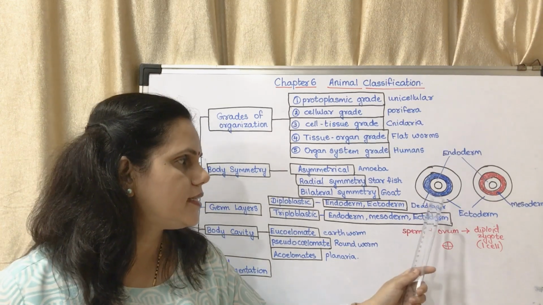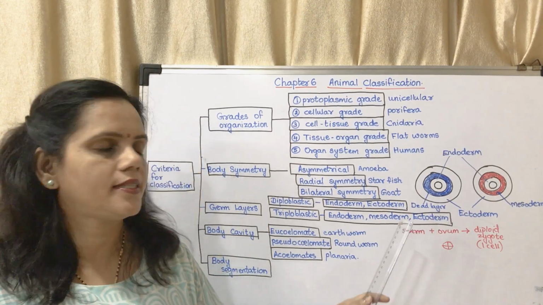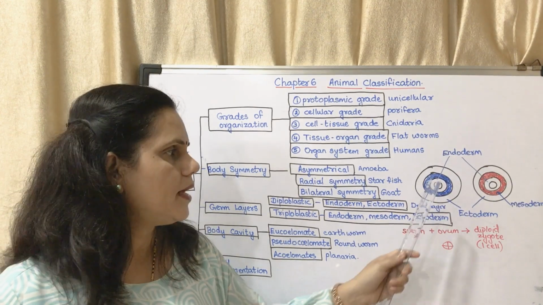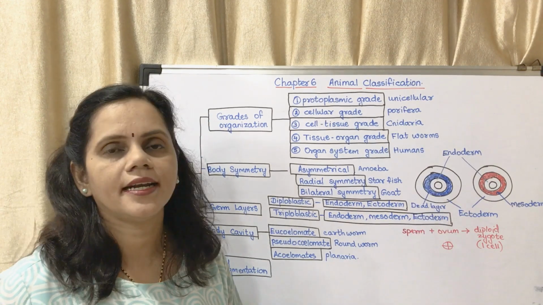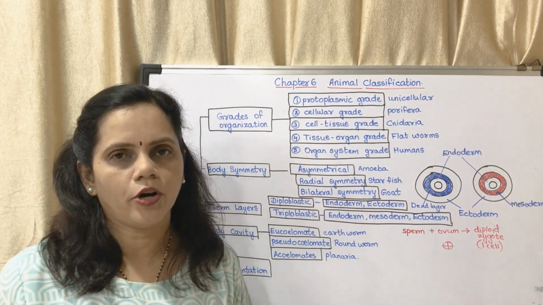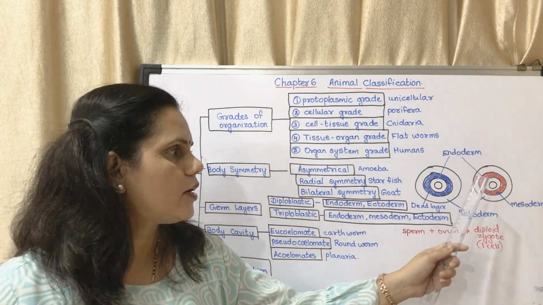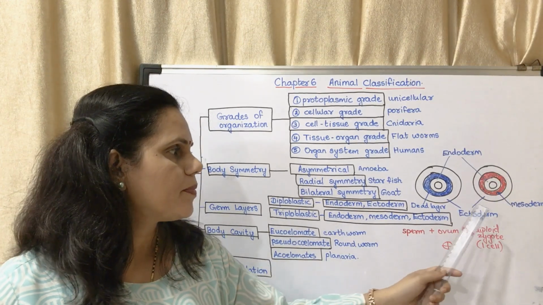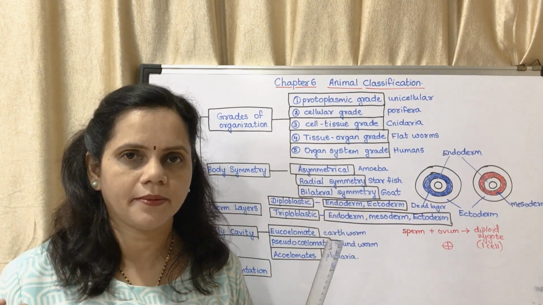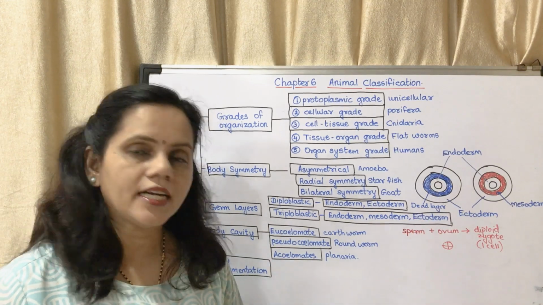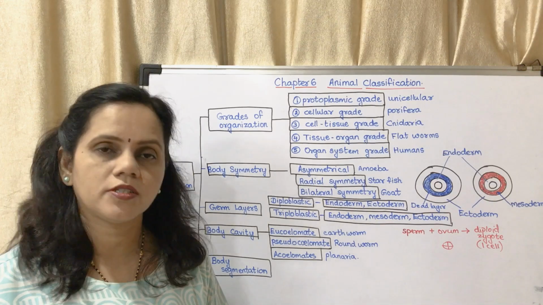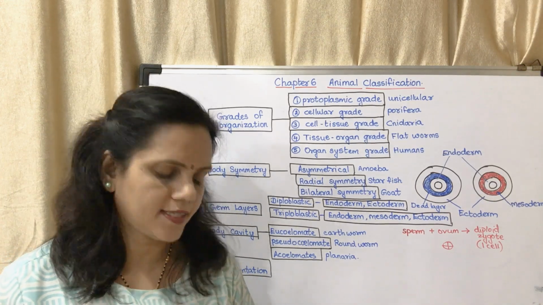Now diploblastic means there is an outer ectoderm and inner endoderm, and in between there is a dead layer. That layer remains as it is in the body of the organism. In our case, the outer layer ectoderm forms the skin and the nervous system.